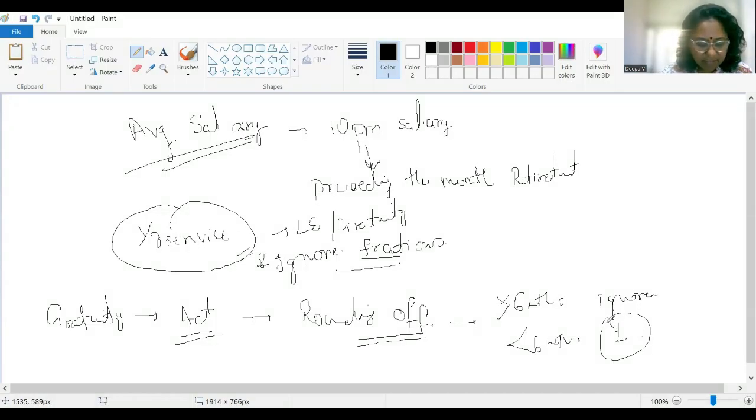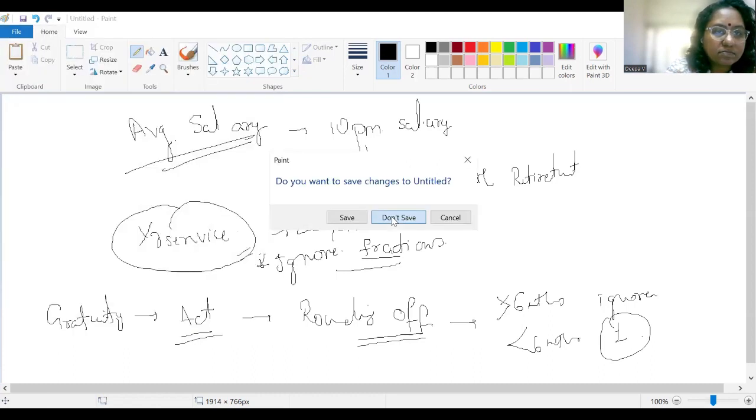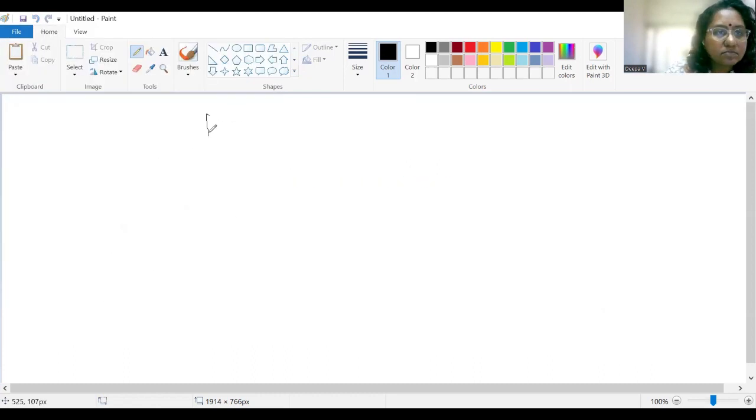Now, let us look at some adjustments that will happen in case of pension. So, for pension also, the same concept arrives that is applicable to both leave encashment and gratuity.